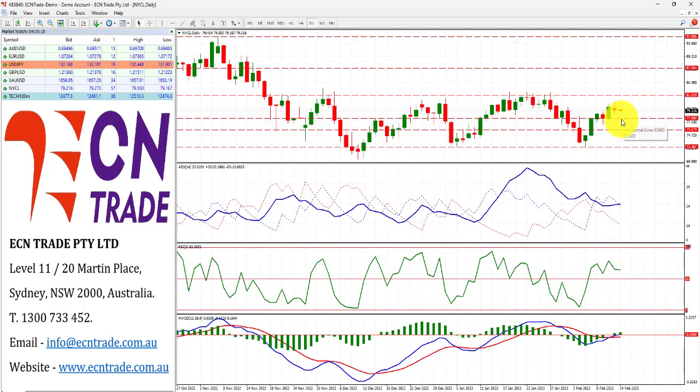Finishing up with oil, it was a little bit mixed overnight. Nevertheless, the market is still maintaining somewhat a bullish case, but weakening, so keep an eye on this. I do feel that we could still stretch towards $82 a barrel, while the key support level around 76.90 is intact.